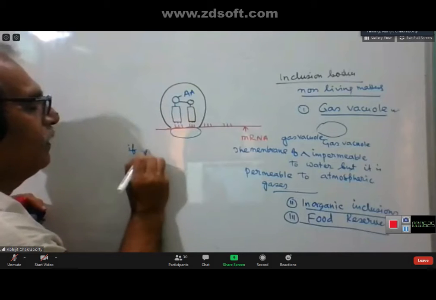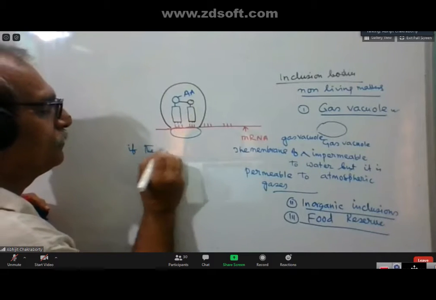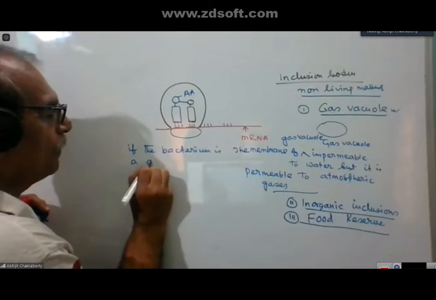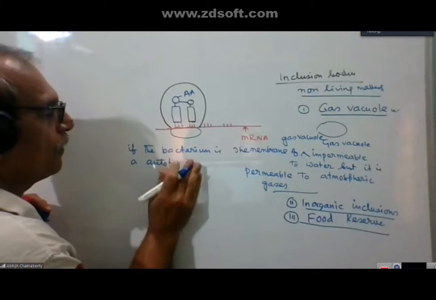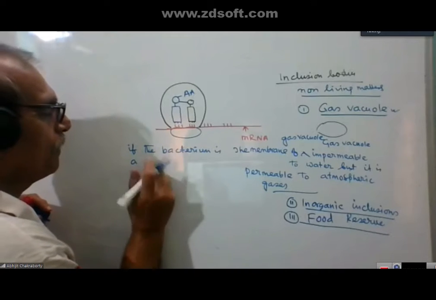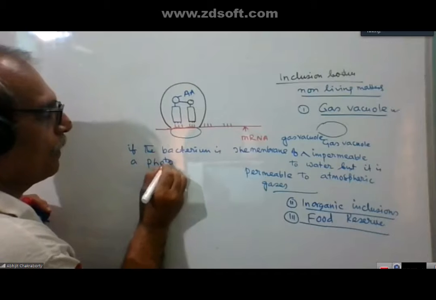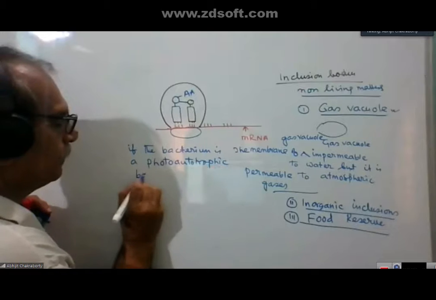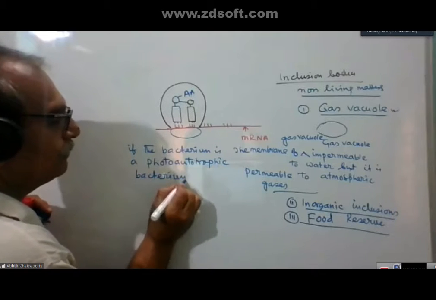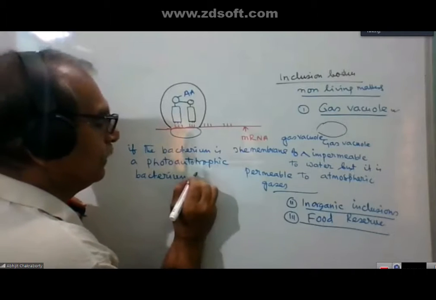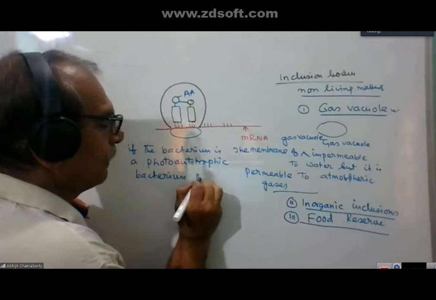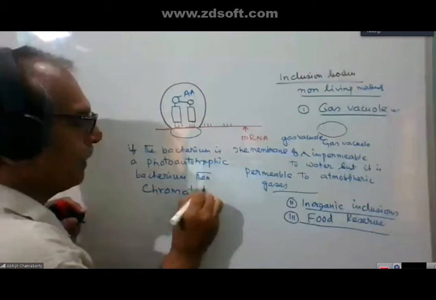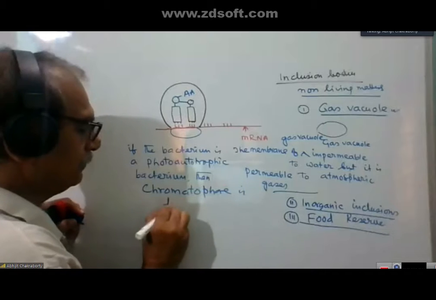If the bacterium is a photoautotrophic bacterium, then chromatophore is found.